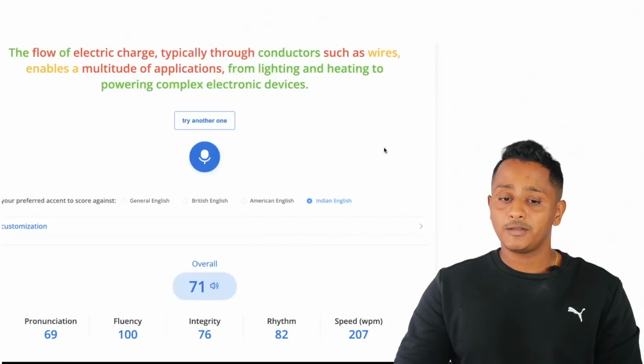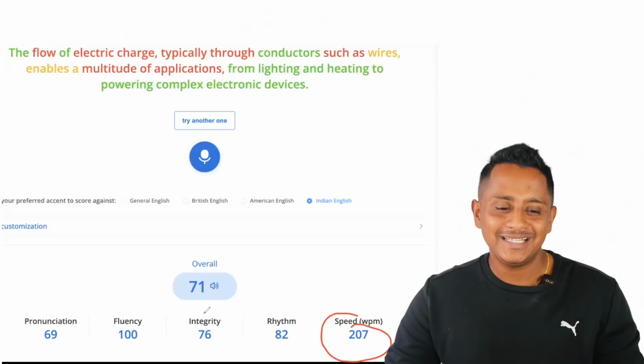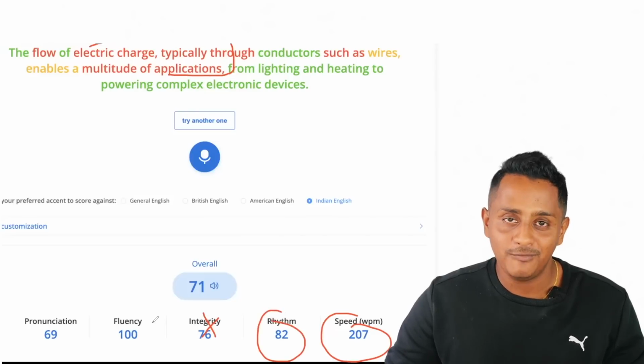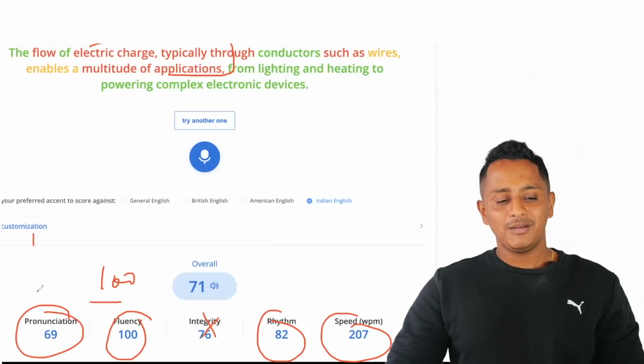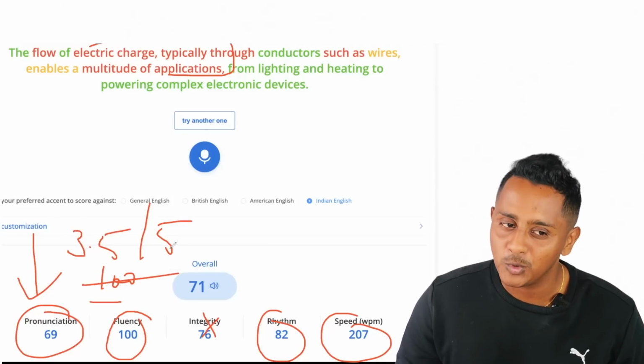Oh, people do this. See, that speed is awesome. Integrity is a little down because so many words it was not able to capture. Rhythm is fine. Fluency, oh my god, 100. Look at the pronunciation. Pronunciation is 3.5 out of 5. So this way the marks will go down.